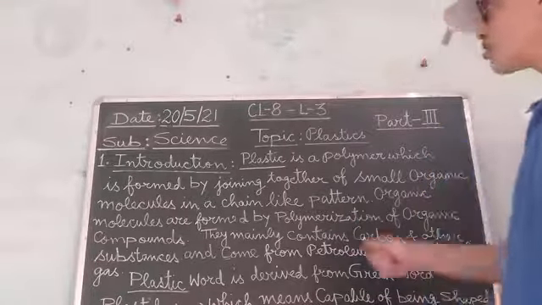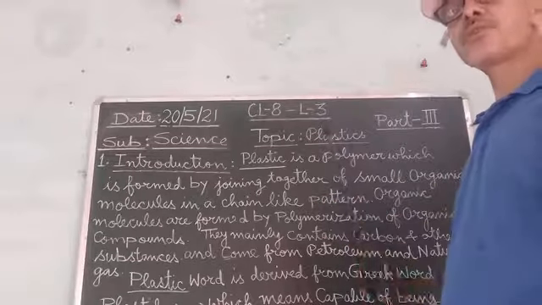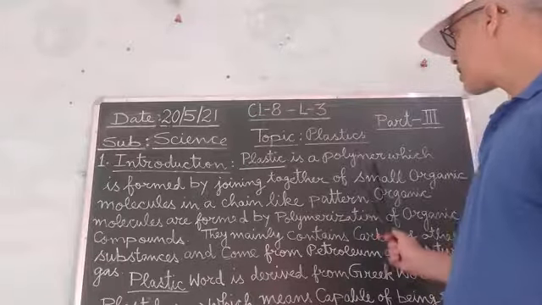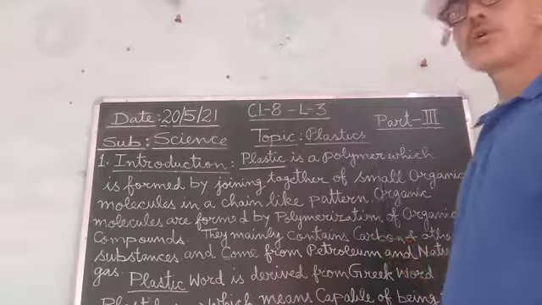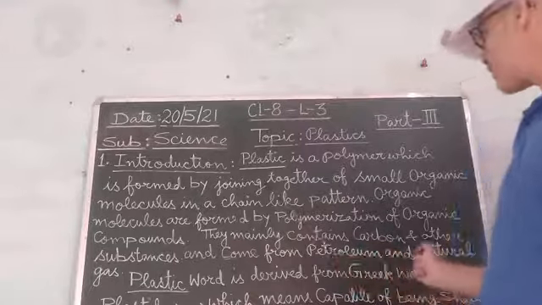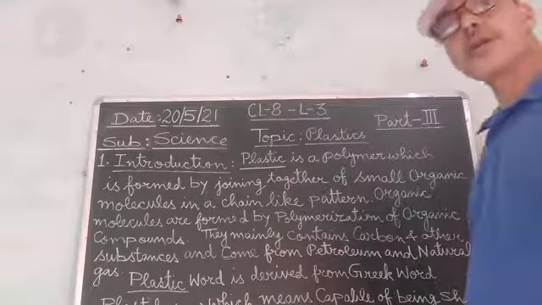So first of all, students, you should know that plastic is also a polymer, and this polymer is formed by the joining together of small organic molecules.